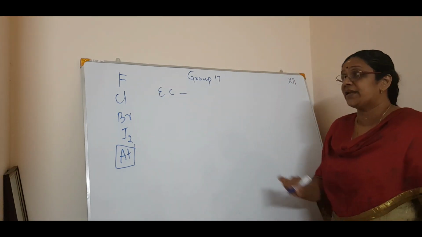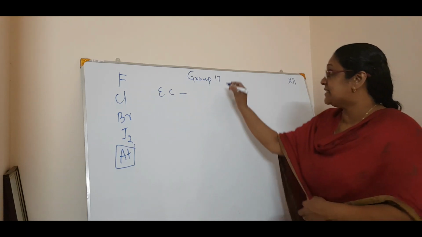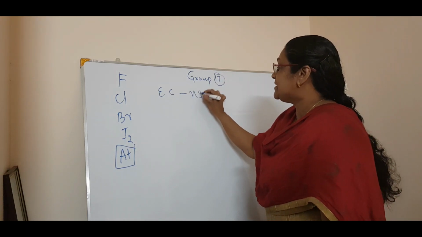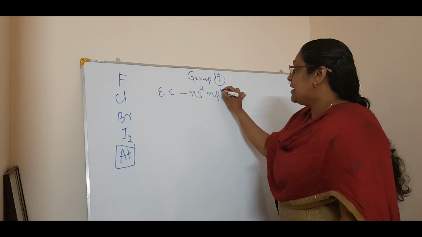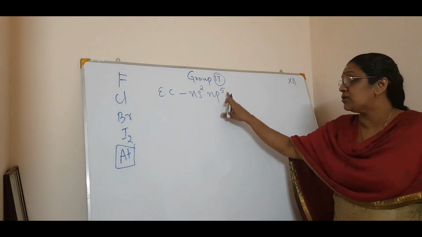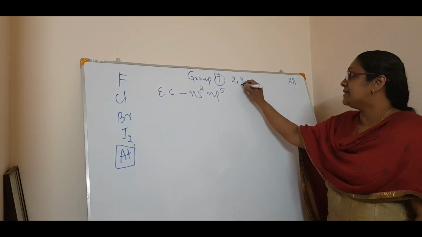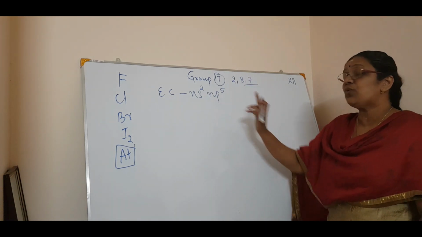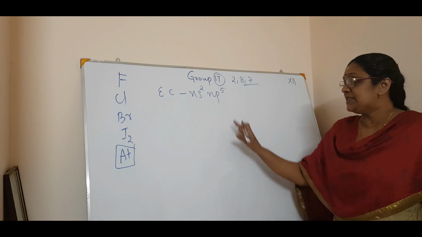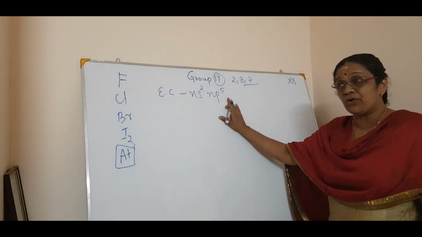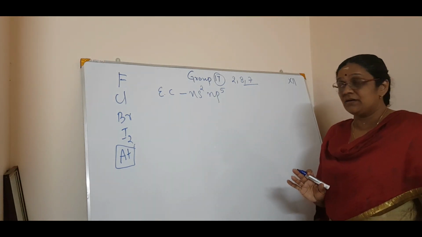Being halogens, in the 17th group, what is their general electronic configuration? ns2 np5, because 5 plus 2 is 7, isn't it? So this is the general electronic configuration of the halogen elements.